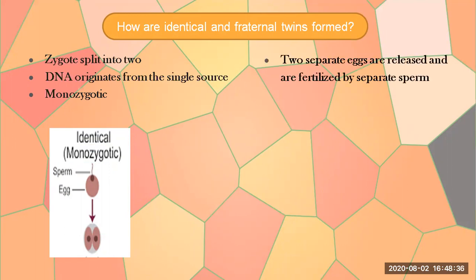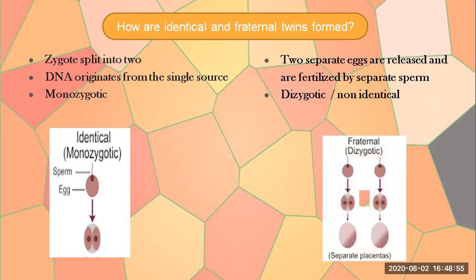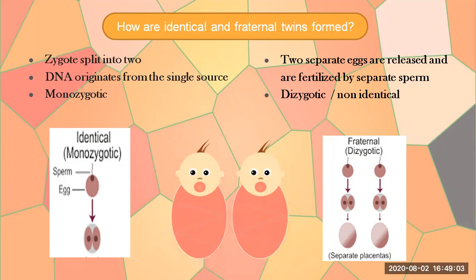In case of fraternal twins, two separate eggs are released by the female and are fertilized by separate sperms. Since two egg cells and two sperms are involved to form two separate zygotes, fraternal twins are also known as dizygotic or non-identical twins. In case of fraternal or dizygotic twins, separate placenta formation takes place. And this is how the twins are formed.